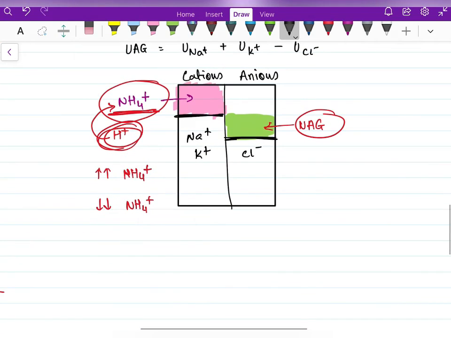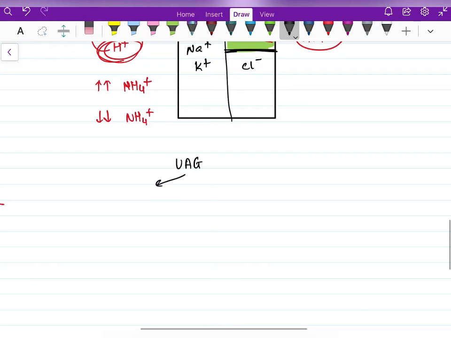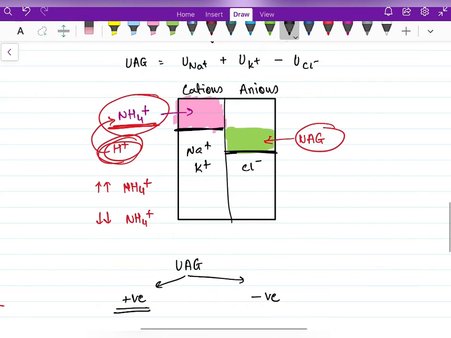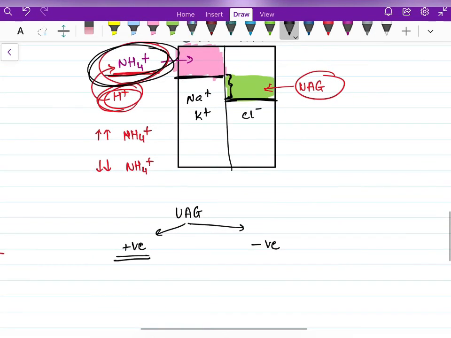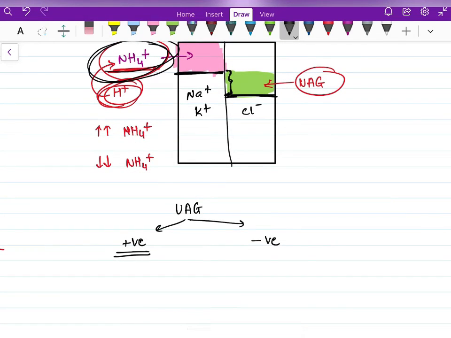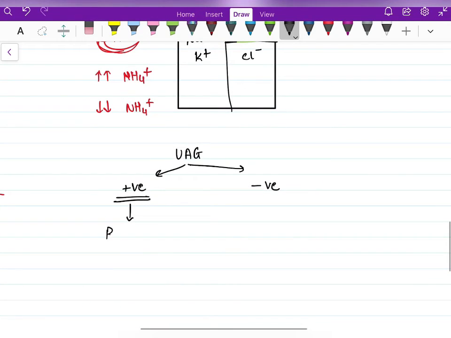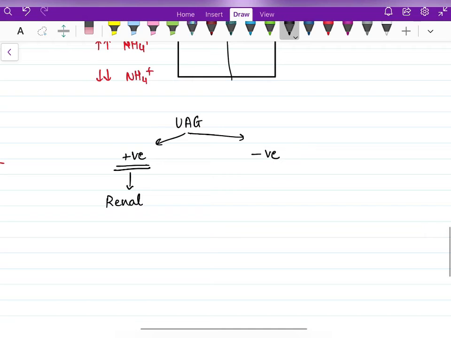After calculating urinary anion gap, there can be two possibilities. Either UAG can be positive or UAG can be negative. What do we mean by UAG positive? Urinary anion gap positive means this gap is more. What does this mean? The excretion of NH4+ in urine is less. When excretion of acid in urine is less, by common sense, we can assume that urinary acid excretion will be more when the body is in an acidotic state. But this is contradicting here. So can we say that this is a problem of renal excretion of acid?